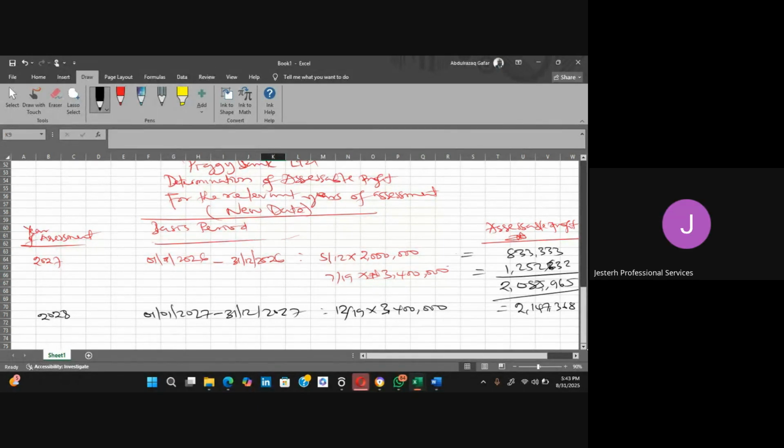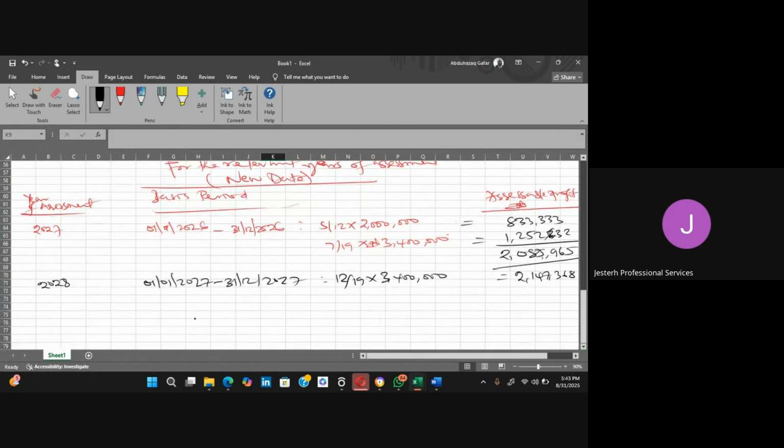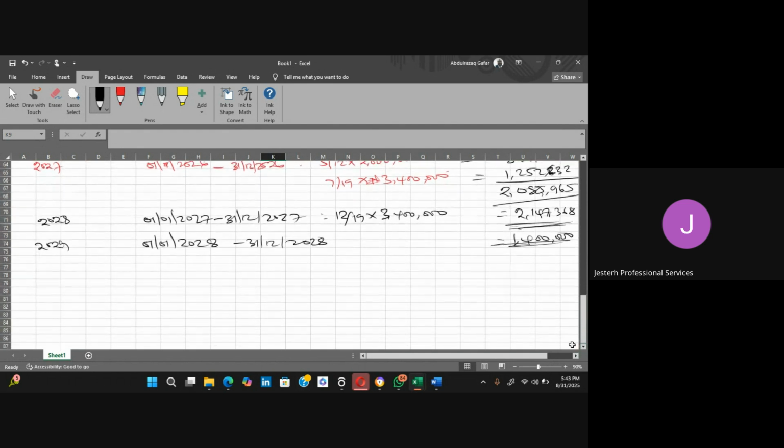Then for 2029 year of assessment, we just have to pick it direct. That's 1.4, right? Yeah. So we can now compare the two, our assessable profit.